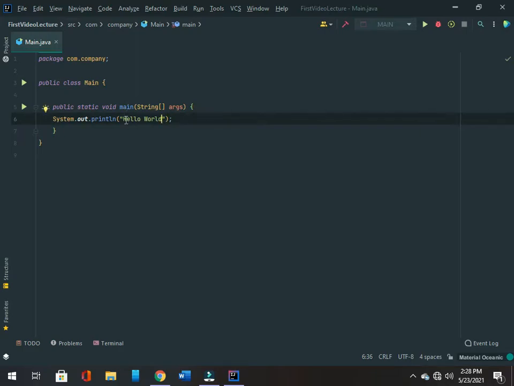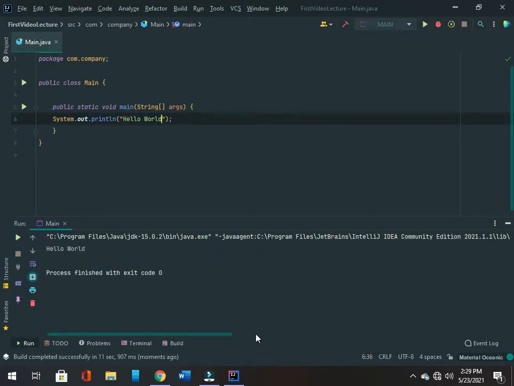So how can we run this program? Just go to this play button and click on it. Your program will be executed. You can see our project is building here. It will take some moments. As you can see, we have the output: hello world. Our first Java program has been executed successfully, and it gives us the output hello world.